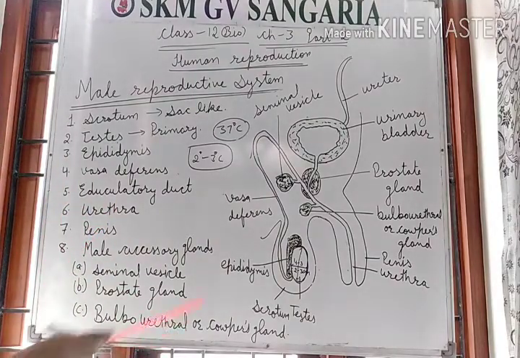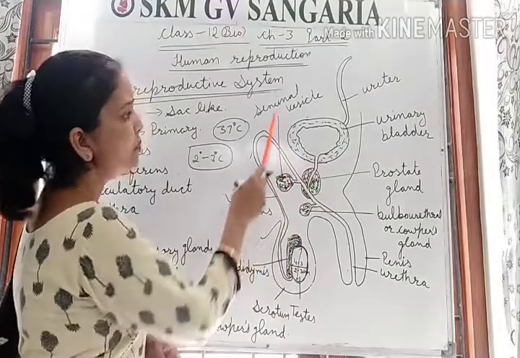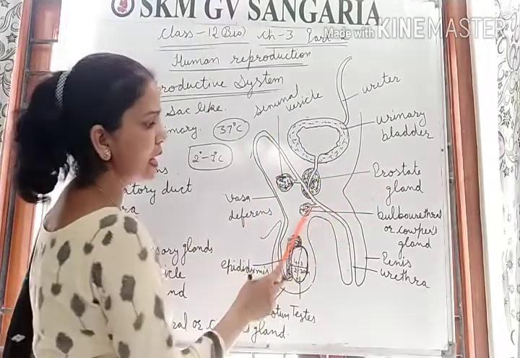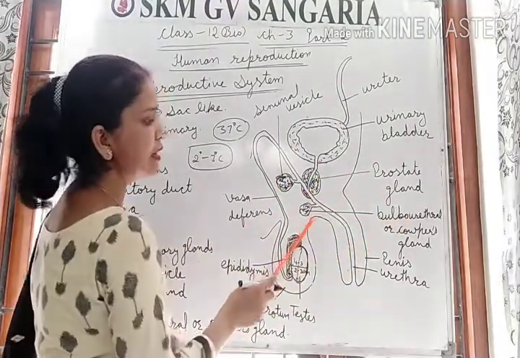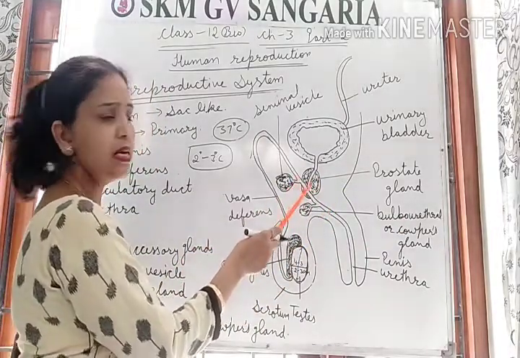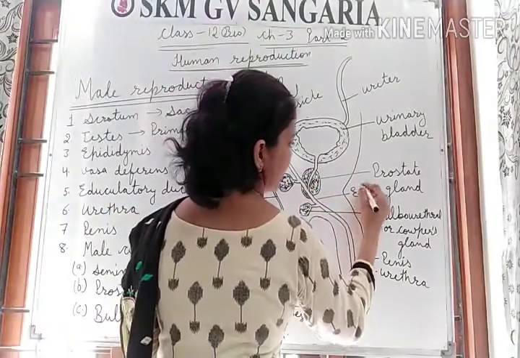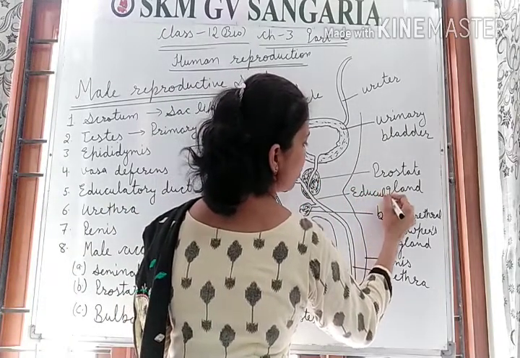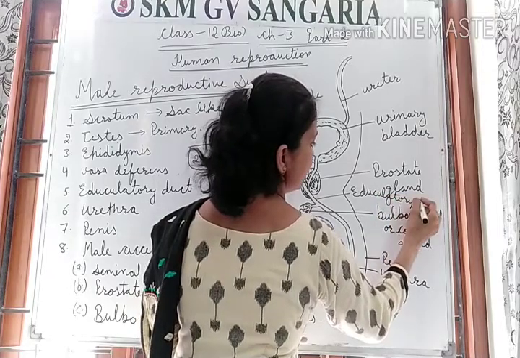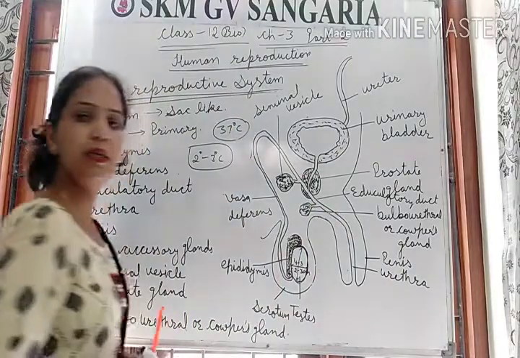Next, the ejaculatory duct. These are the glands: seminal vesicle, prostate gland, and bulbourethral gland. The secretions of these glands come into the vasa deferens. Then this tube is known as the ejaculatory duct. Clear?